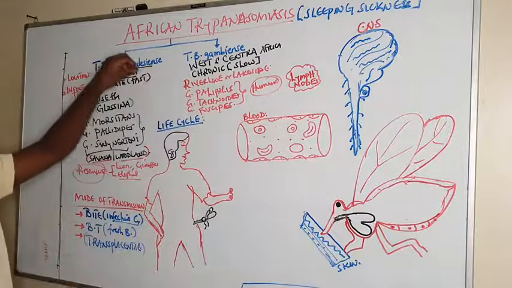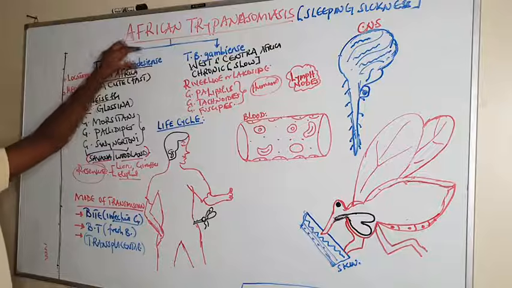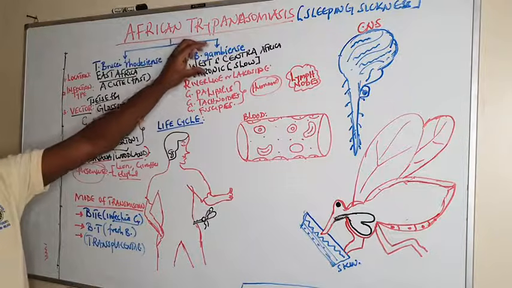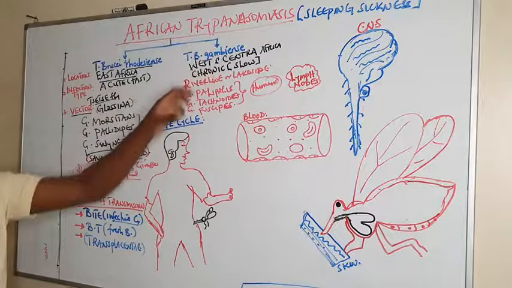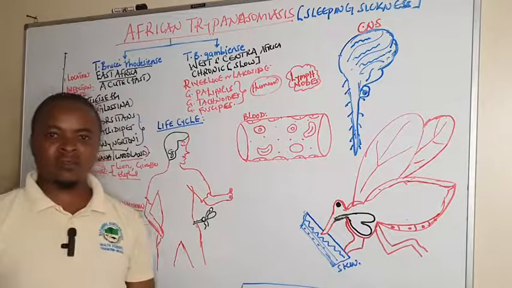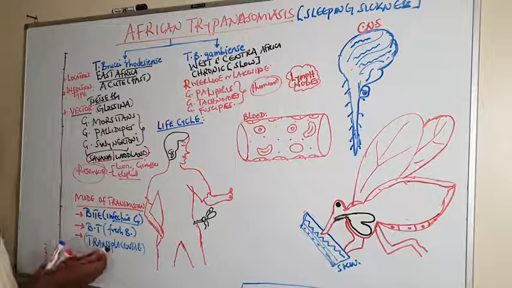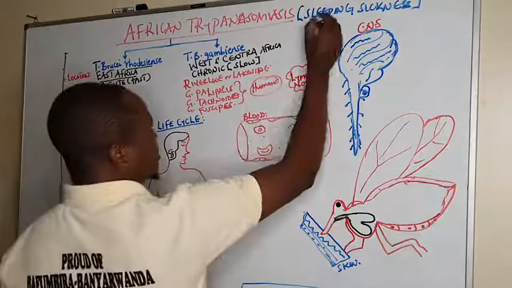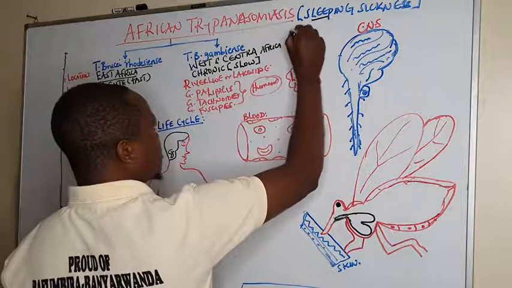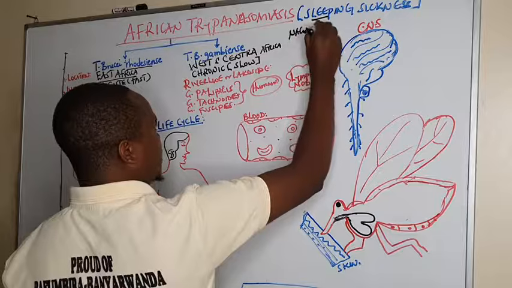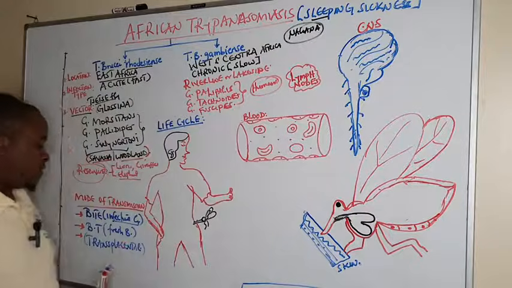Remember, rhodesiense and Gambiense cause sleeping sickness in humans, but they cause Nagana in animals. So in animals, we call it Nagana. In the human, it is sleeping sickness, whereas in animals we call it Nagana. So you have to note that.